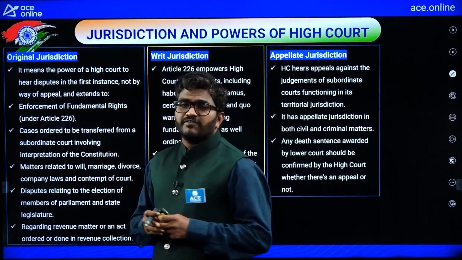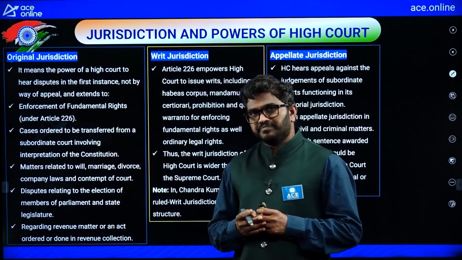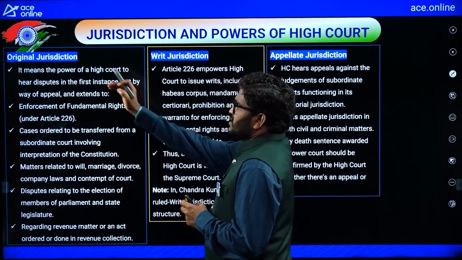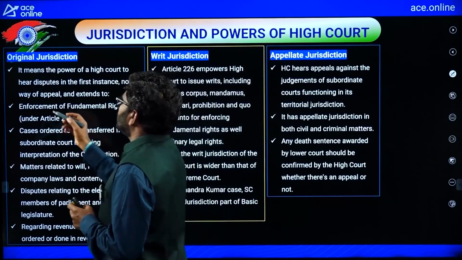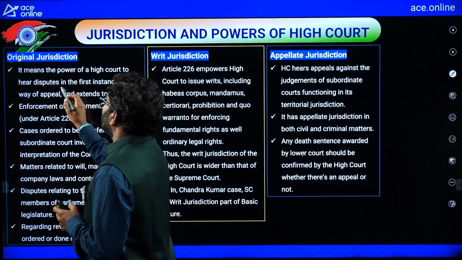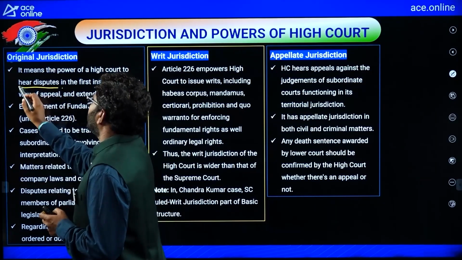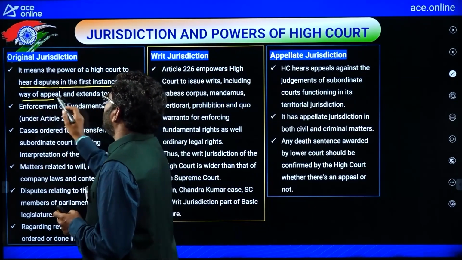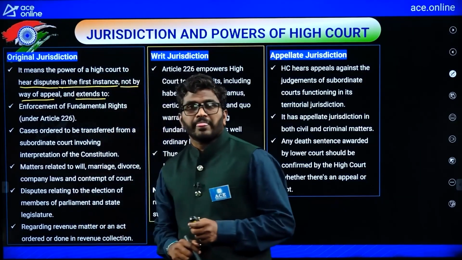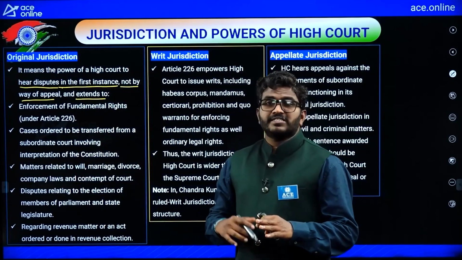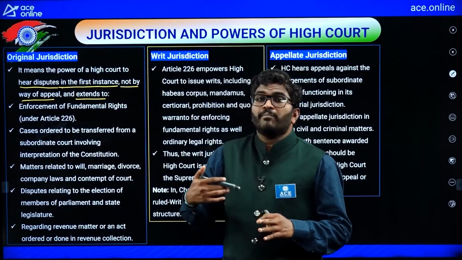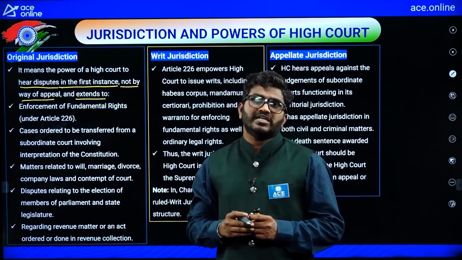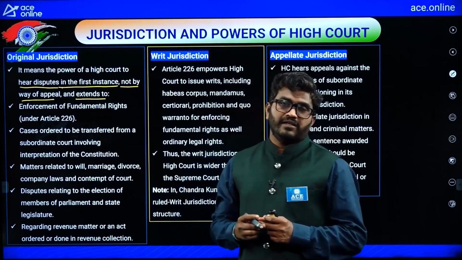Now let us consider the first one, original jurisdiction. Under original jurisdiction, it is the power of a High Court to hear disputes in the first instance, not by way of appeal. So in the first case itself, you can directly approach the High Court. This is original jurisdiction, not by way of appeal.